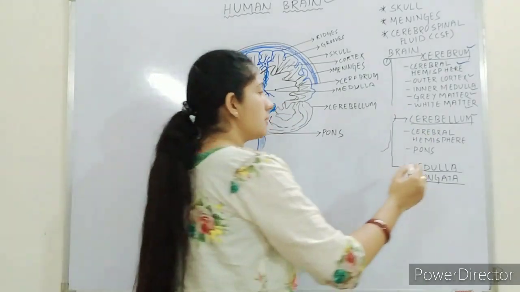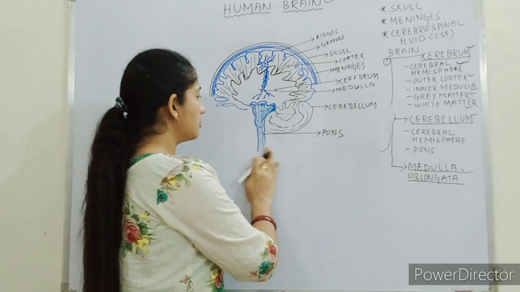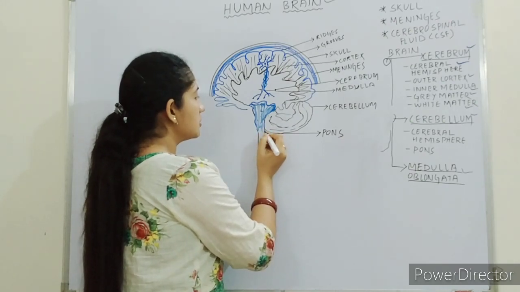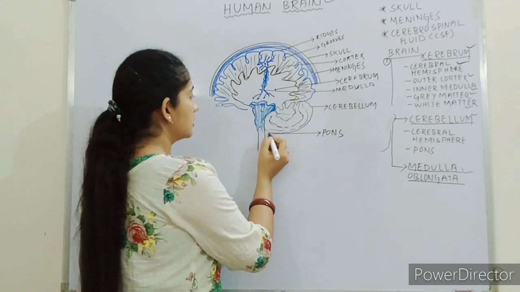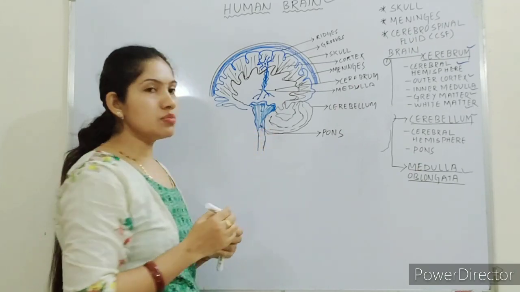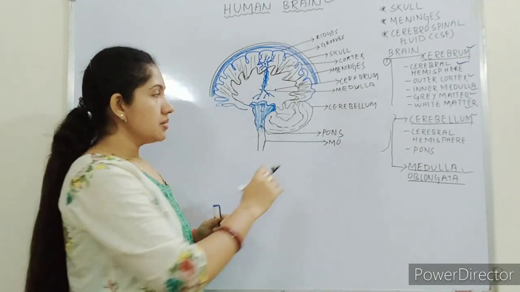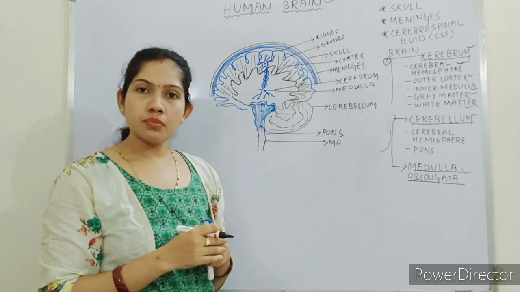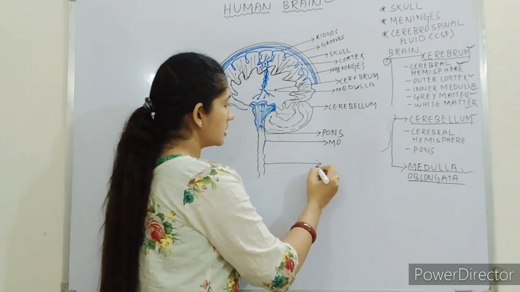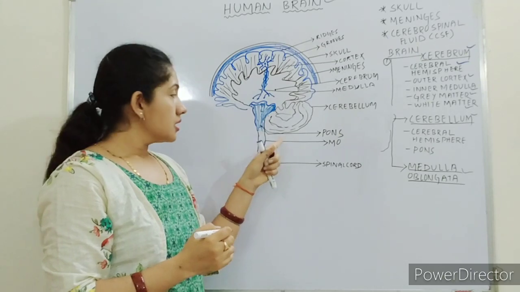The last one is medulla oblongata. Medulla oblongata is the last or ending portion of the brain, and down it gives rise to the spinal cord.